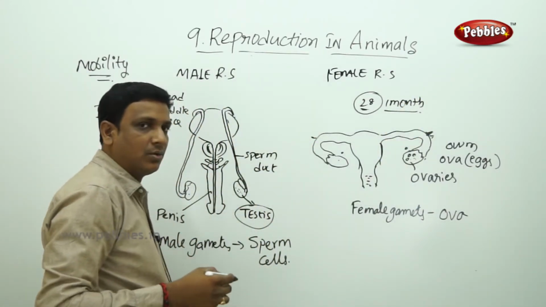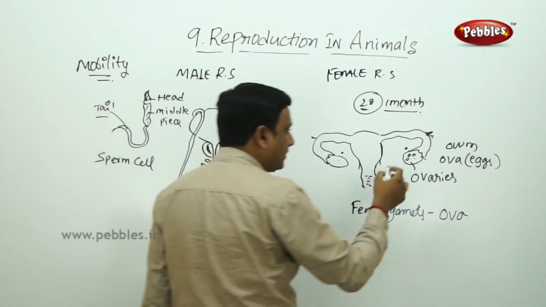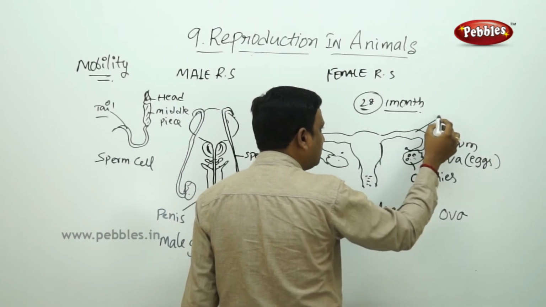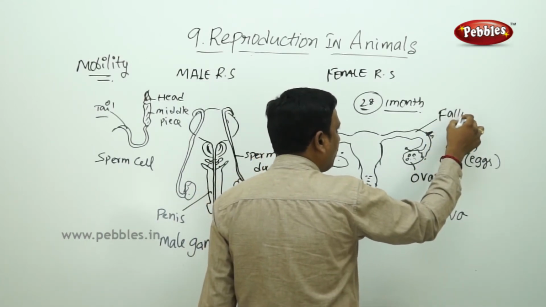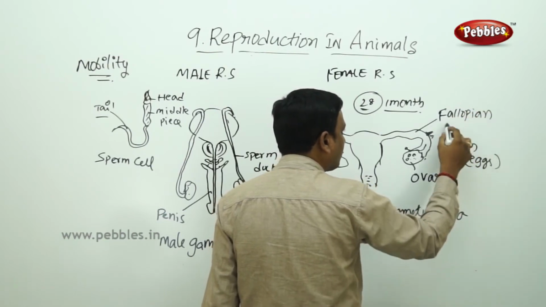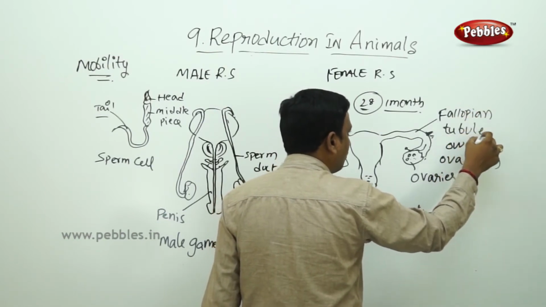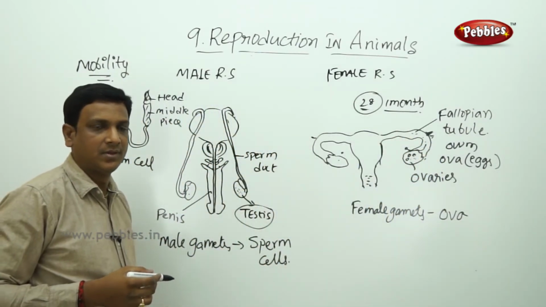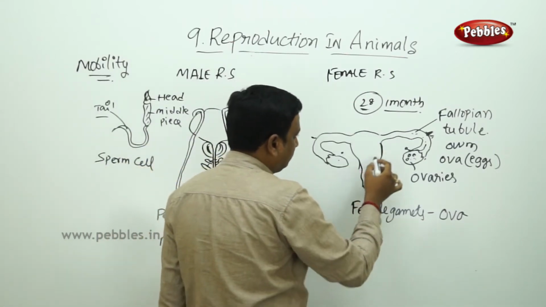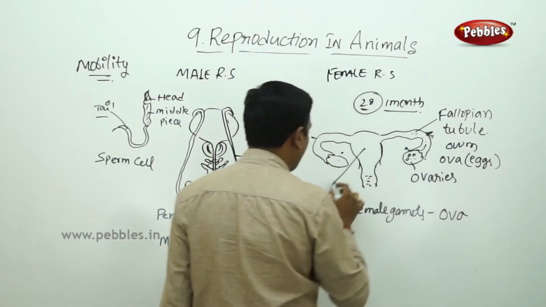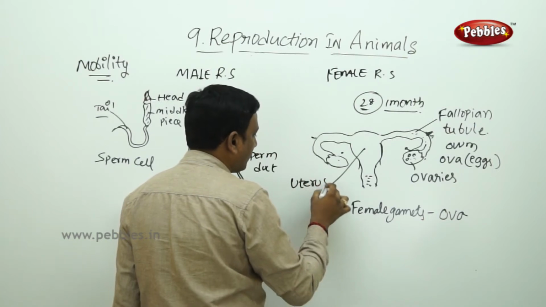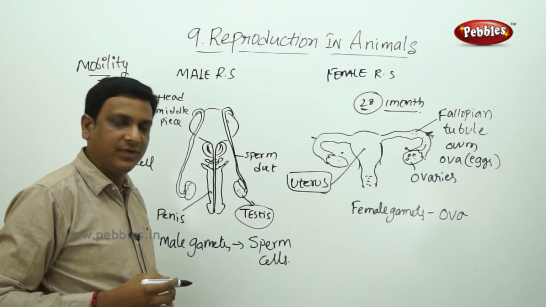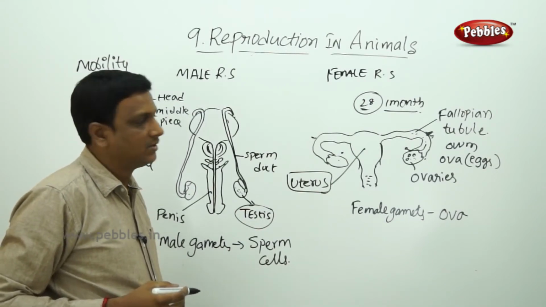Whatever ova or female gamete is produced and released from the ovary passes through a tube. This tube is called the fallopian tube or tubule. Like this it passes. What is the center part of this female reproductive system called? Uterus. Uterus is the bag-like structure in which the baby develops.